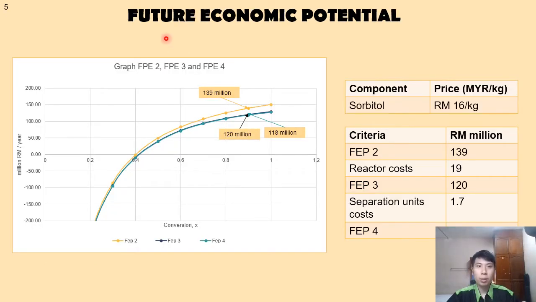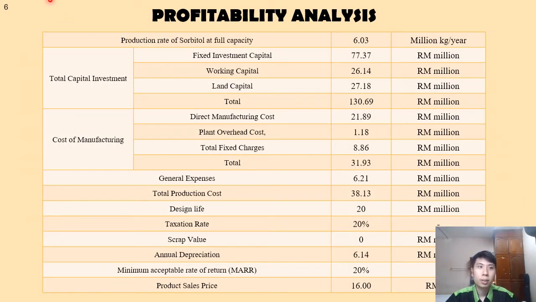Hi, I'm Yo and I will be presenting the future economic potential for the FEP4. It is estimated that at around 90% of conversion, our FEP is around 118 million ringgit and our product will be sold at 16 ringgit per kg. For the profitability analysis, the production rate of sorbitol at full capacity is around 6 million kg per year. The total capital investment is around 130 million ringgit and the cost of manufacturing is around 32 million ringgit.